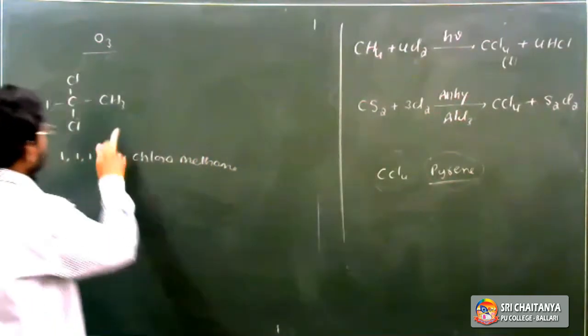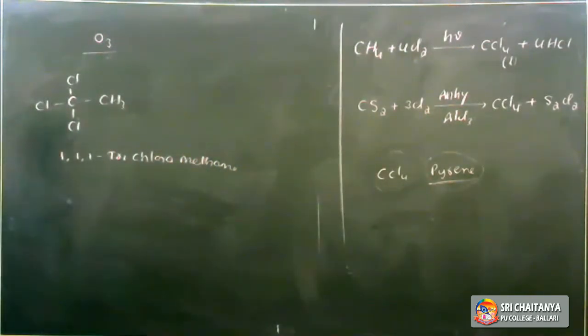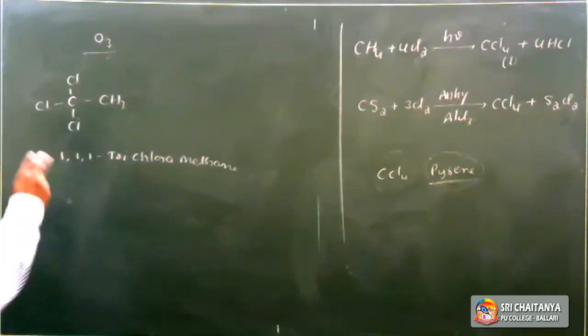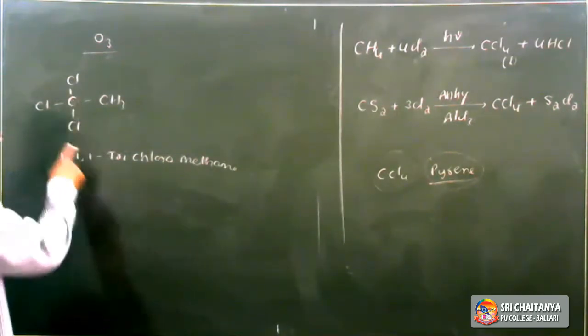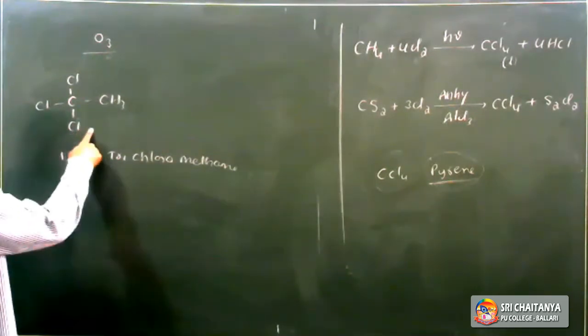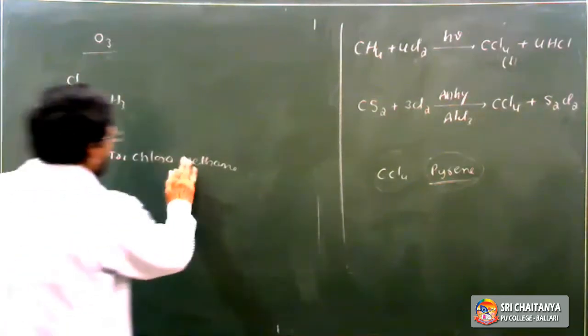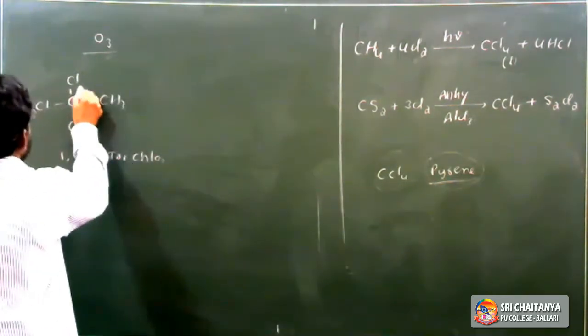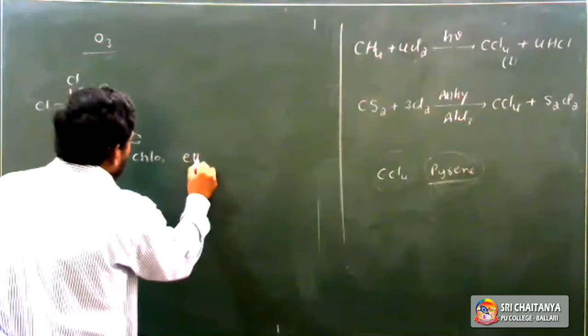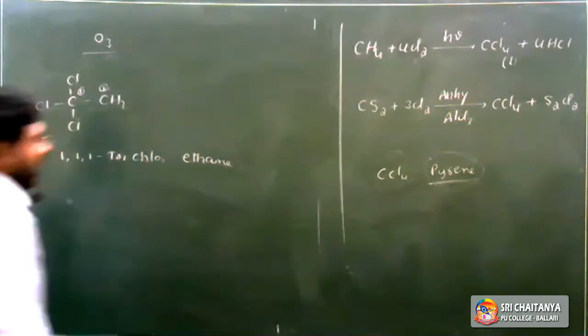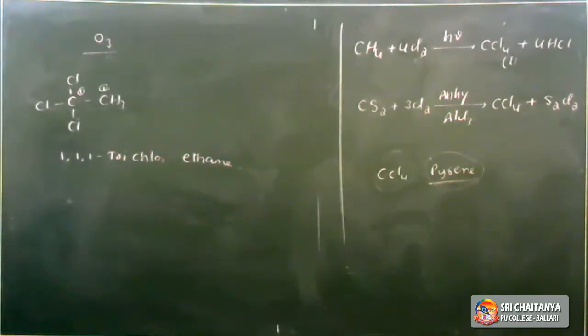Trichloromethane, instead of carbon tetrachloride, because when it is released in the atmosphere, it can damage the ozone layer. So nowadays, instead of carbon tetrachloride, 1,1,1-trichloroethane, which contains a total of 2 carbons, is used. This and other solvents are used in dry cleaning because of the side effects of carbon tetrachloride.